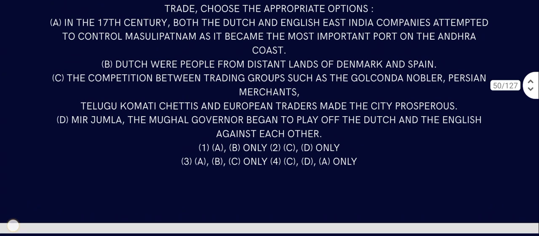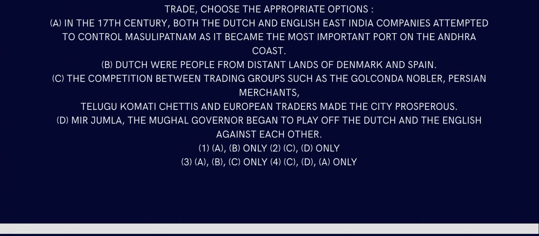Dutch were people from the distant lands of Denmark and Spain. The competition between trading groups such as the Golconda nobles, Persian merchants, Telugu Komati Chettis, and European traders made the city prosperous. Mir Jumla, the Mughal governor, began to play off the Dutch and the English against each other.